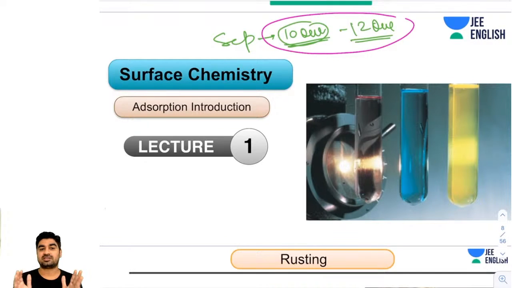Surely. So guys, once you have covered surface chemistry using my lecture notes, I'm covering each and every point of NCERT, and I will be discussing each and every point in detail. So you don't have to think about it. This is my commitment to you guys.